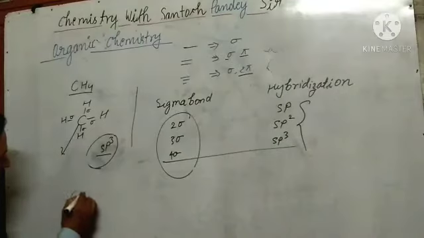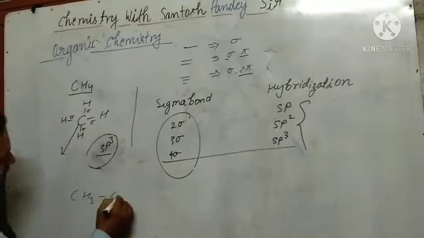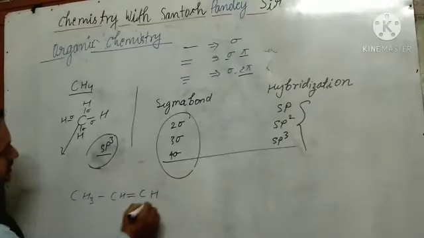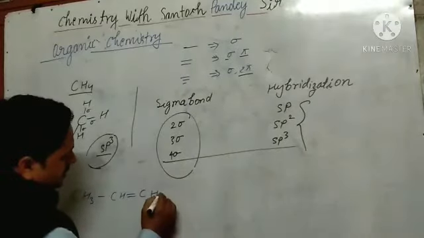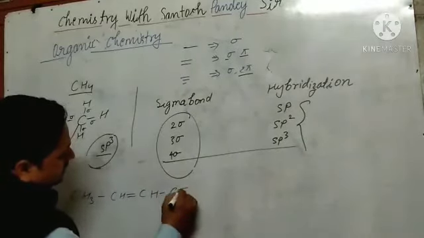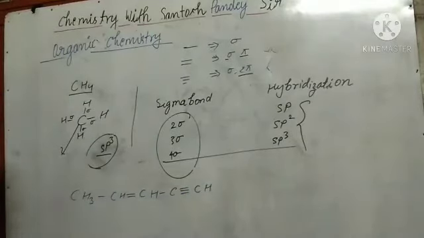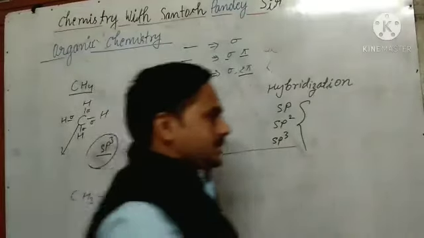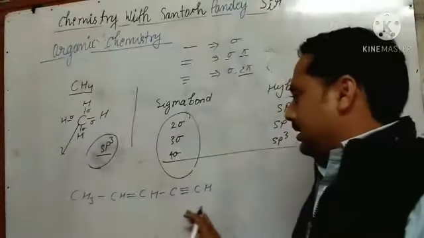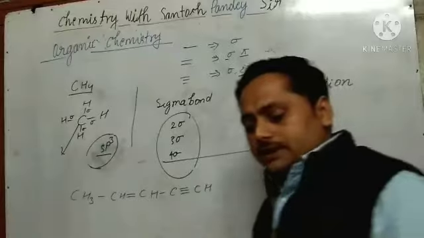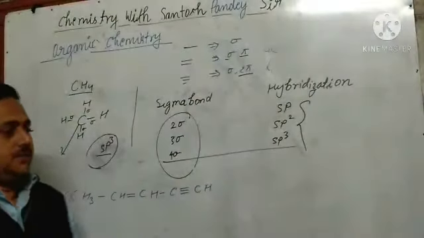Can you do it? CH3 single bond CH, double bond CH, triple bond CH. Could you tell the hybridization of each carbon? It depends on the number of sigma bonds. If you are able to calculate the number of sigma bonds, you can say the hybridization state of each carbon in the given compound. So let us see how to write it.